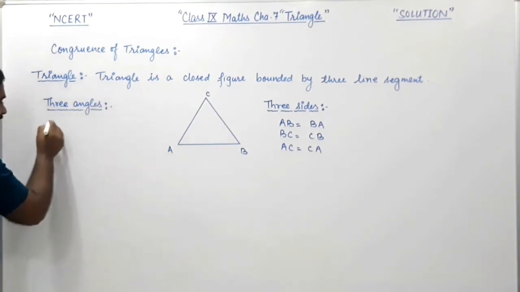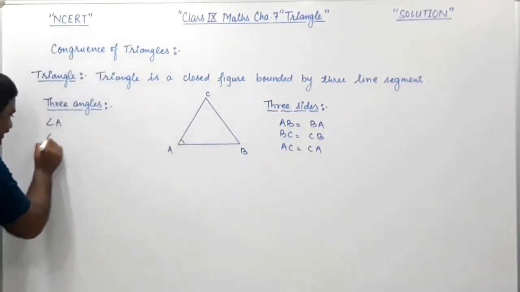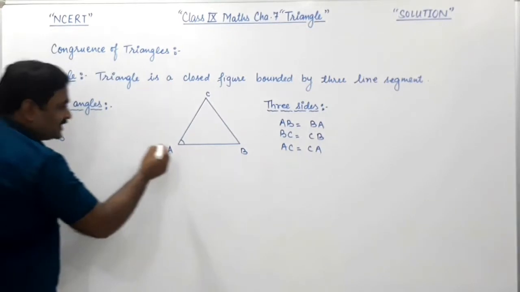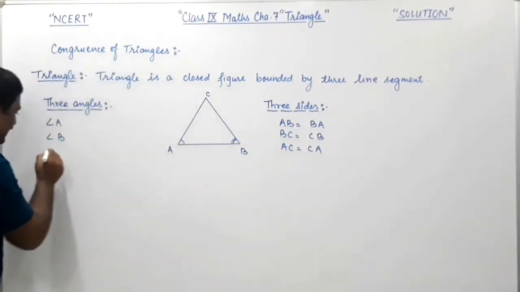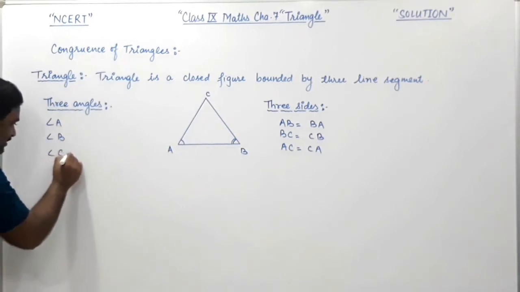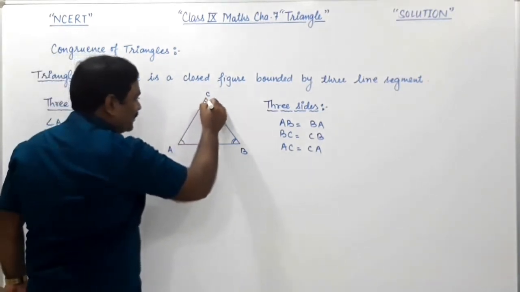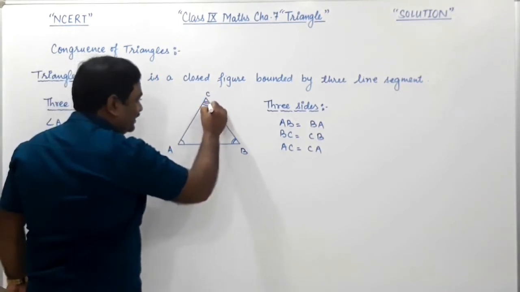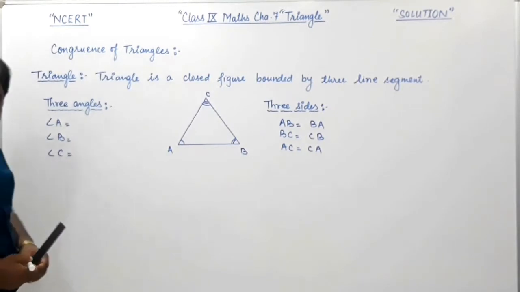These three angles are angle A, meaning this angle, angle B, meaning this angle, and angle C, meaning this angle. So there are three sides and three angles, right friends?